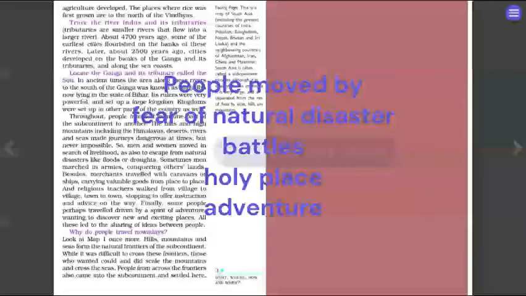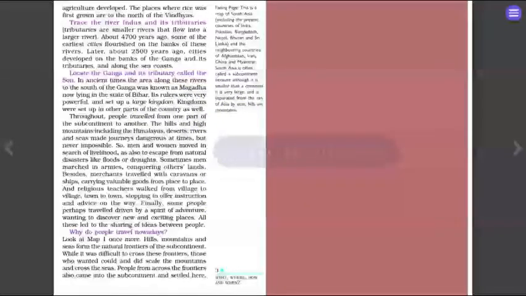So these are all the accounts we get, and these all become part of the literary sources. If any natural disaster happens, that is the time when things get scattered, broken, and submerged under the earth. So these things get dug up during archaeological surveys. Other things about kings, there will be some different things written for the kings and otherwise. All these led to the sharing of ideas between people. Why do people travel nowadays? So you can put up your answer in the comments.